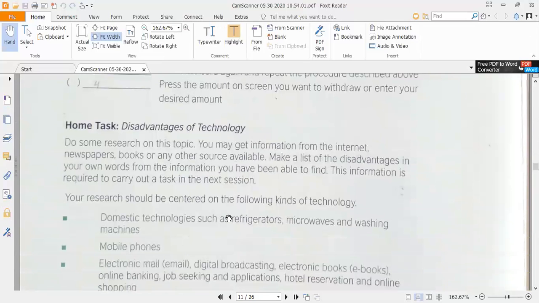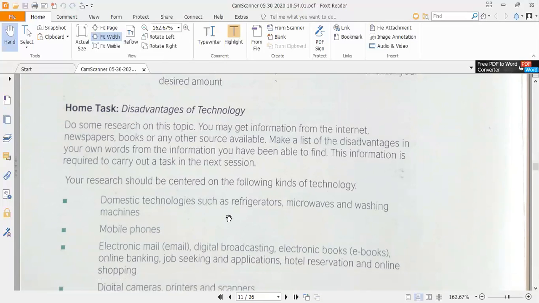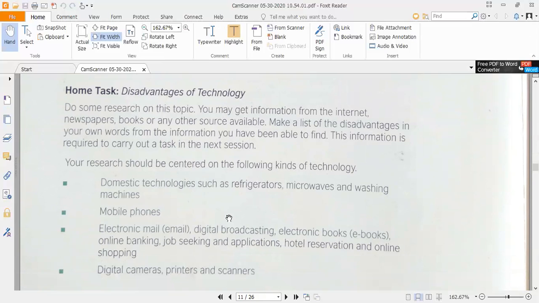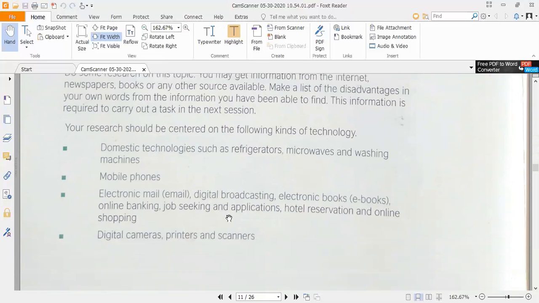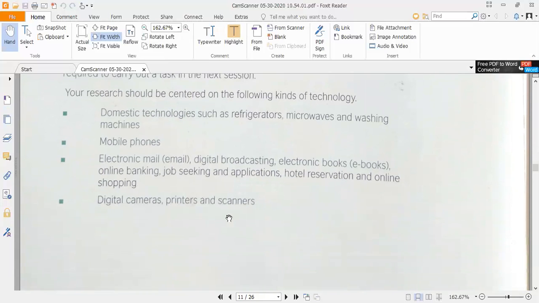Now, another task is there: what are the different disadvantages of technology. As we get a lot of advantages from technology, but there are disadvantages as well. For example, we have multiple technologies in our life.